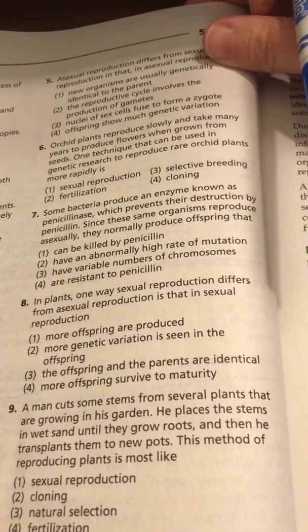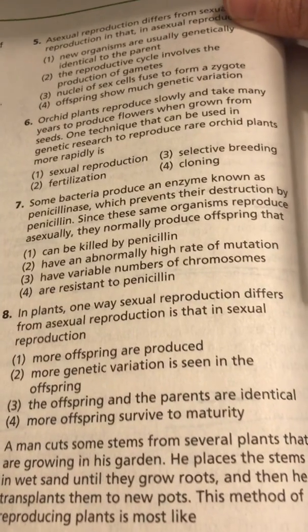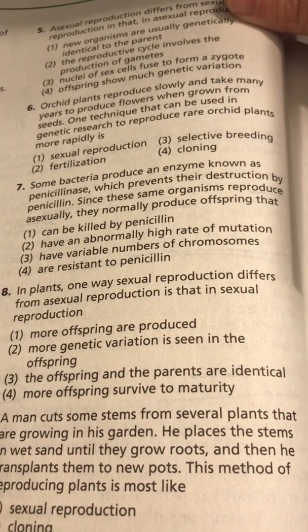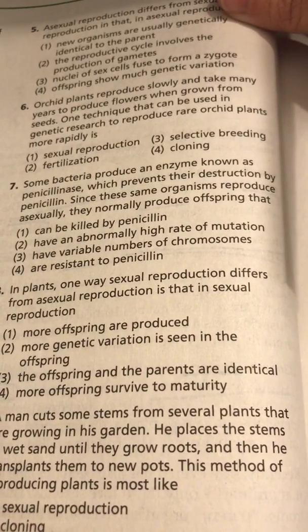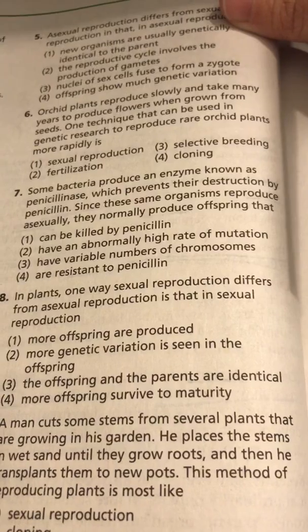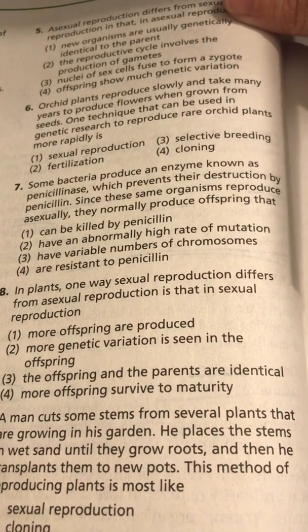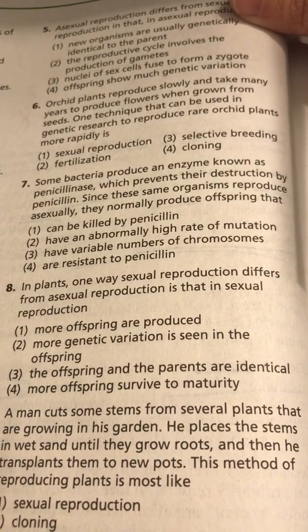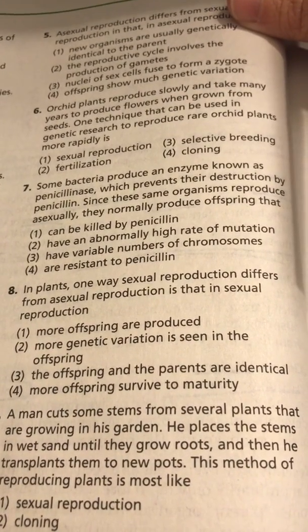Number 7. Some bacteria produce an enzyme known as penicillinase, which prevents their destruction by penicillin. Since these organisms reproduce asexually, they normally produce offspring that can be killed by penicillin, have an abnormally high rate of mutation, have variable numbers of chromosomes, or are resistant to penicillin.